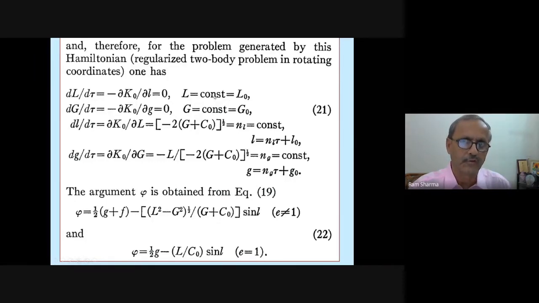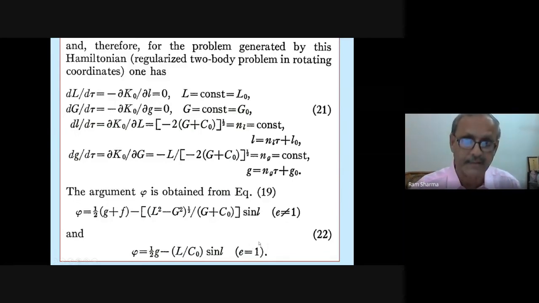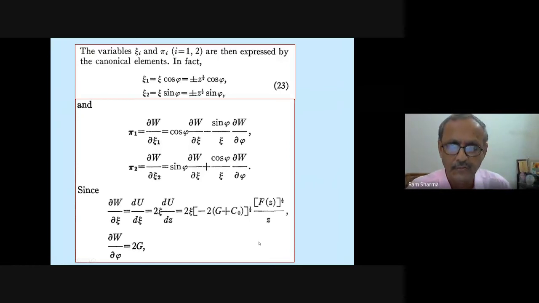And so L is equal to L0 constant. Similarly, G is not there, so G is equal to G0 constant. And this L and G has come. And the argument phi also you can obtain. For he is doing it very generally: E not equal to 1, E equal to 1, parabolic orbit also. So he has made a very, very fine contribution to the literature.